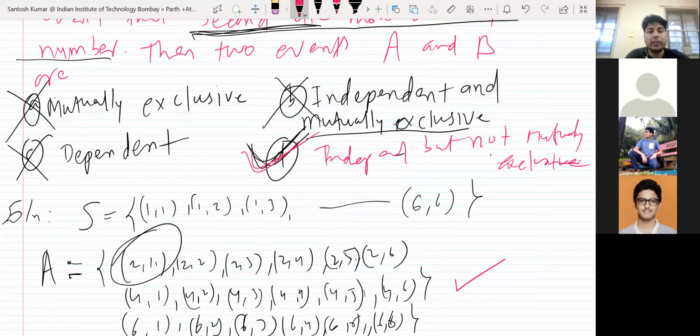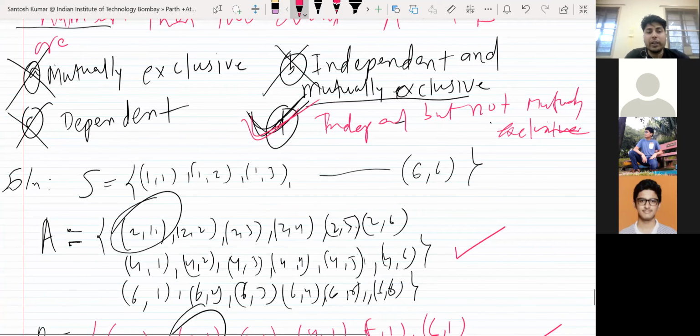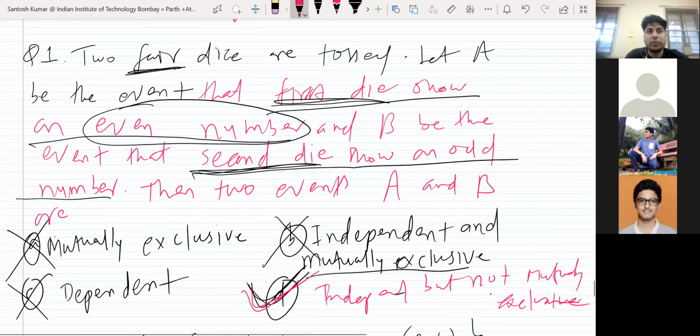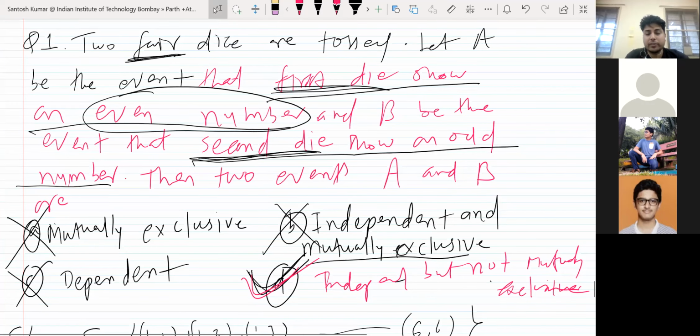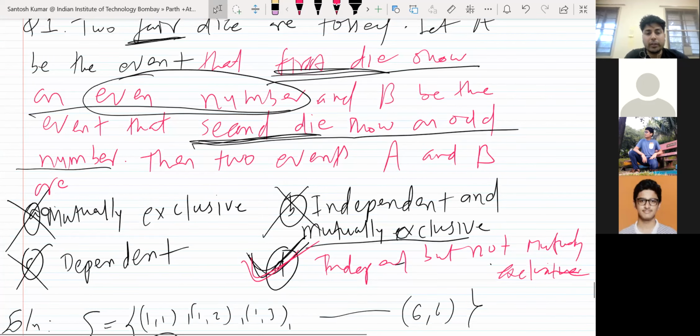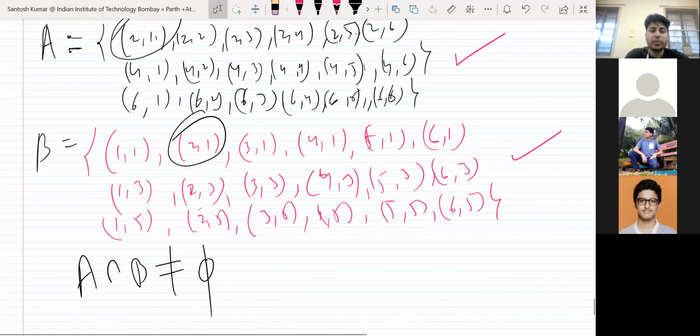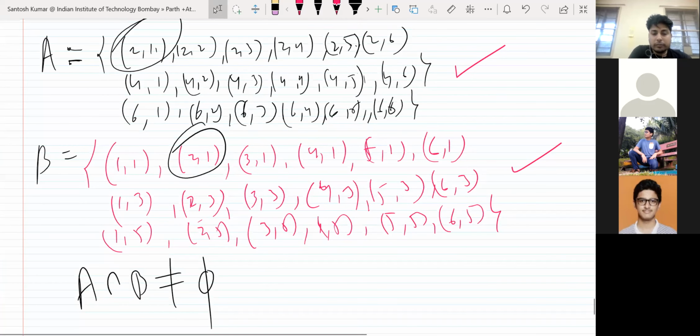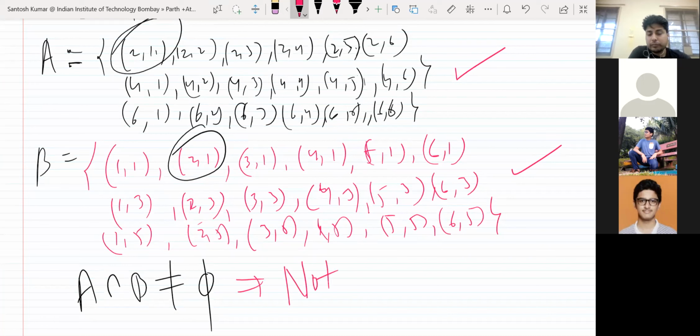So you answered correctly. Does anyone have any doubt? Just think, two dice you are throwing, so the second die will be independent of the first die. The second coin will be independent of the first coin. So coin and dice are always independent. Two coins, the second one will always be independent of the first one. Okay, does anyone have any doubt in this question? No, sir.